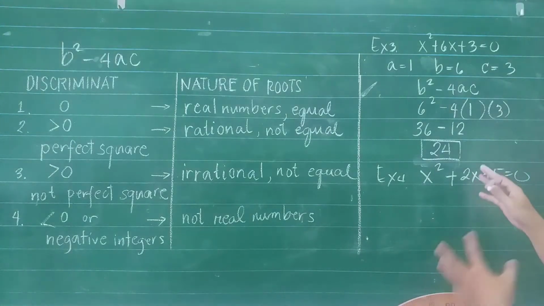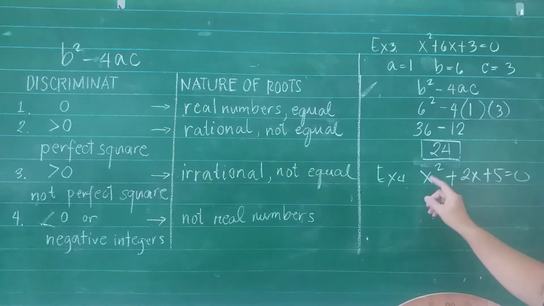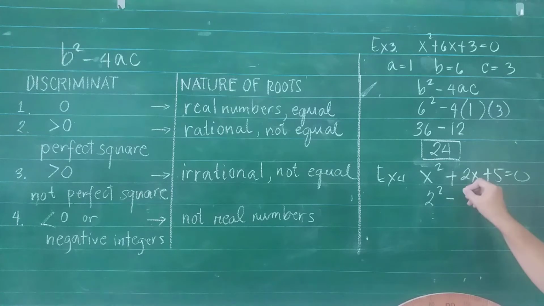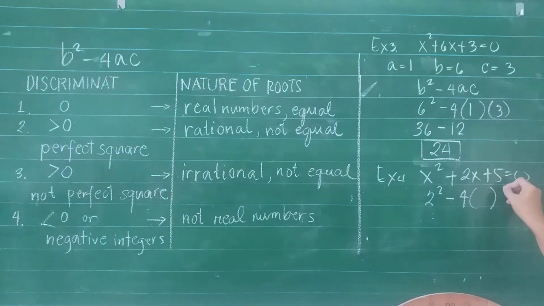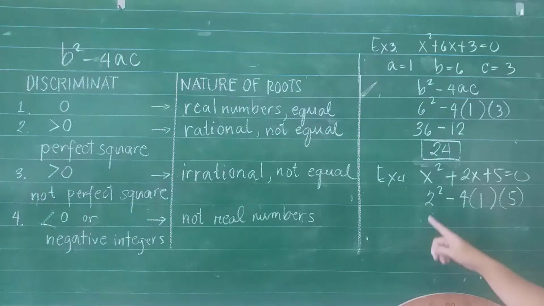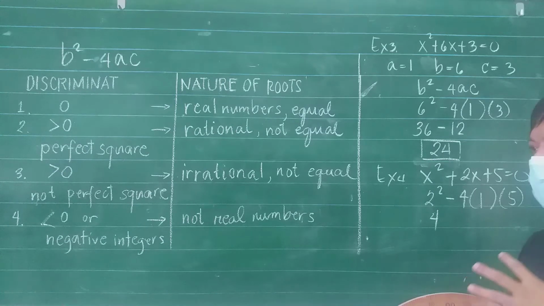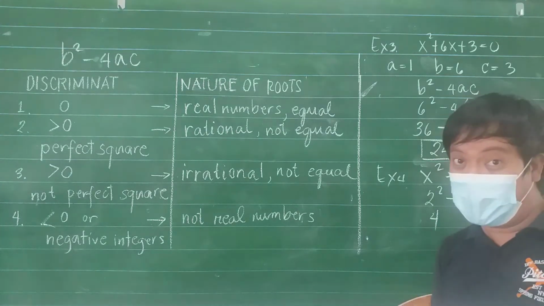Okay, so i-shortcut lang natin sa formula. Our b here is 2. So this will be 2 squared, galing doon sa formula, minus 4 times a times c. Our a is 1 and our c is 5. Okay, the result of 2 squared is 4 because multiplying 2 by itself is 4.